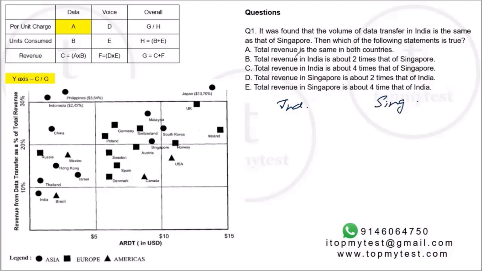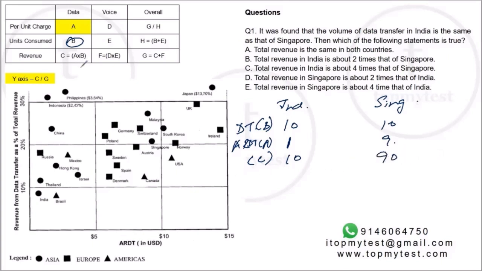It's given the volume of data transfer is the same. So let's assume 10 units of data transfer. This is item B. Now item A, let's find it out. For India, item A will be about 1 unit. For Singapore, item A is about 9 units. So item C, which is the revenue from data, will be 10 units for India and 90 units for Singapore.